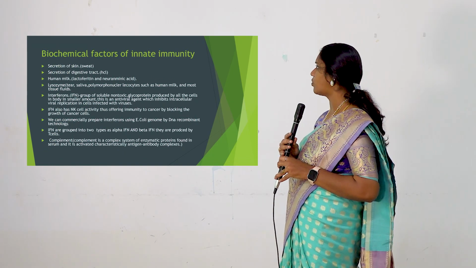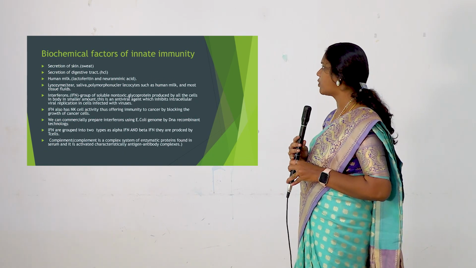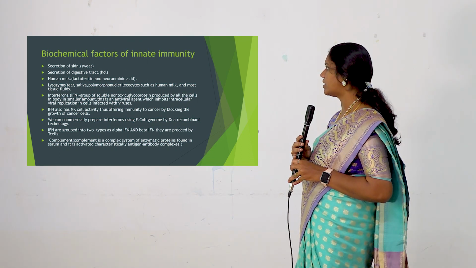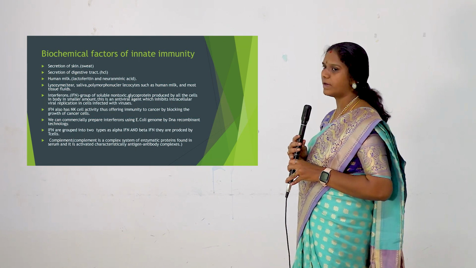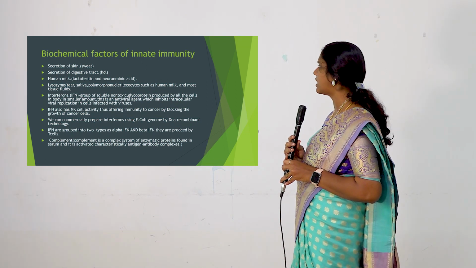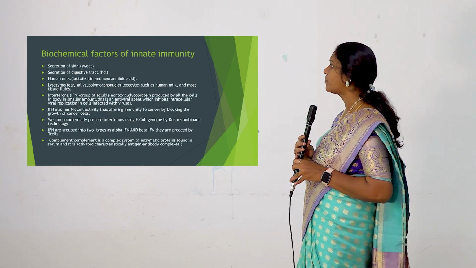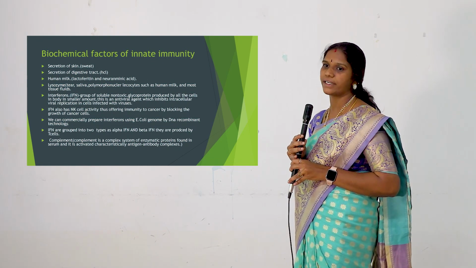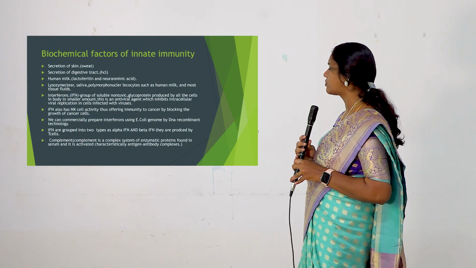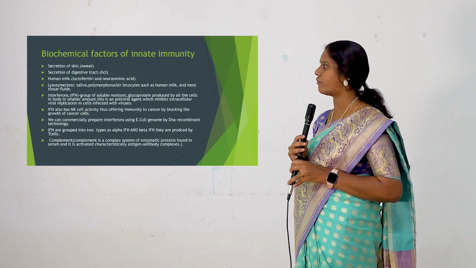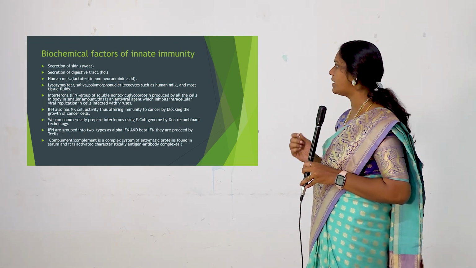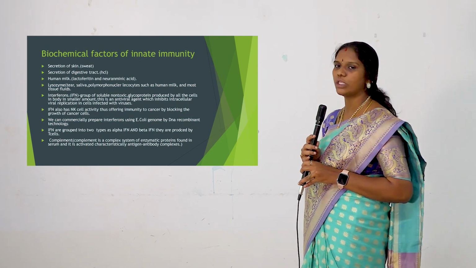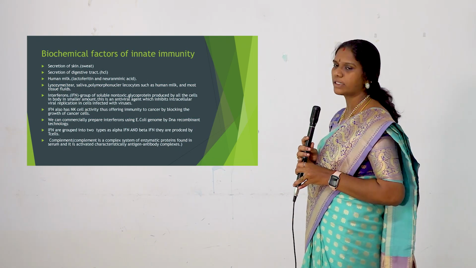Then biochemical factors. The biochemical factors responsible for inducing innate immunity are, first, secretion of skin. The sweat has an acidic pH, which protects our skin from invading microorganisms and dust particles. Then secretion of the digestive tract. The human stomach secretes highly concentrated acid, HCl, which is responsible for killing microorganisms and also for digestion of food materials. Then human milk contains chemical substances called lactoferrin and neuraminic acid. They give protection to the baby against microorganisms, that is, they protect from infections.